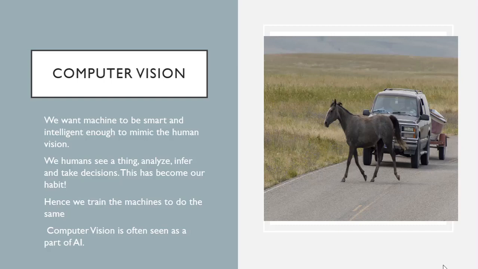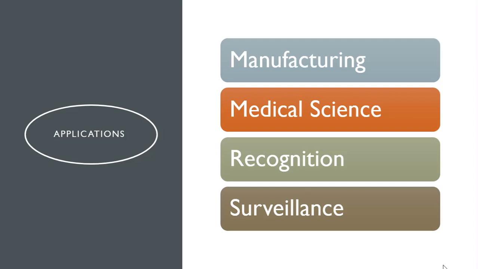And this computer vision is often considered as a part of artificial intelligence because it finds its application in AI also. So now, moving further, on the applications of computer vision, it is applied in various fields, but I have chosen four here. For further details, please see the link in the description box. The first is manufacturing, second is medical science, third is recognition, and fourth is surveillance.